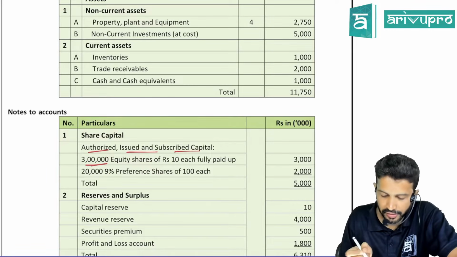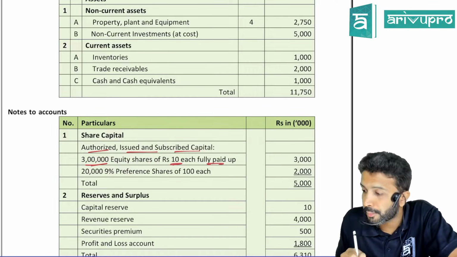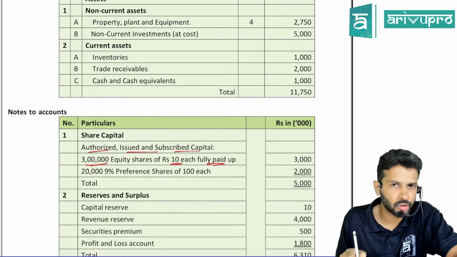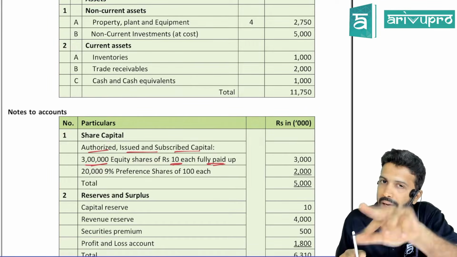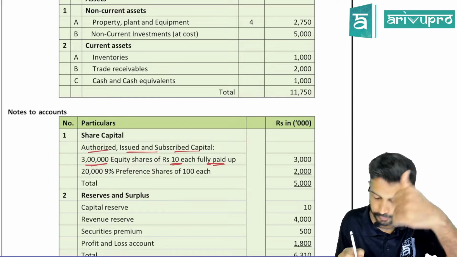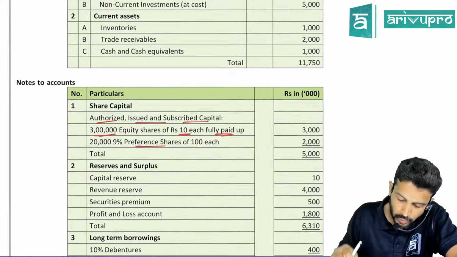How many shares do we have currently? 3 lakh equity shares of 10 each, and they are fully paid up. So is the condition of the Companies Act getting satisfied? Yes. So can the company buy back such shares? Yes. We have preference shares also. Alright, we'll see what they've told.